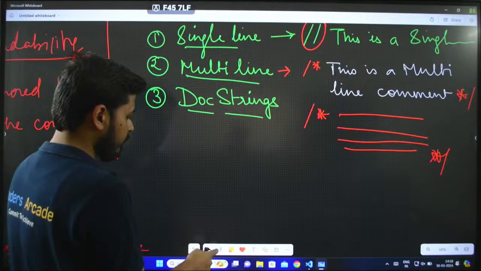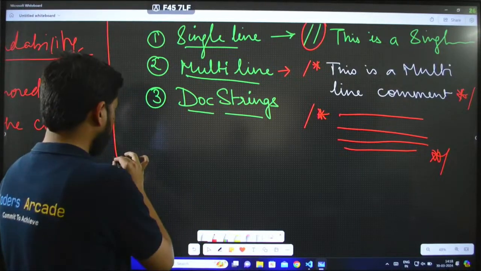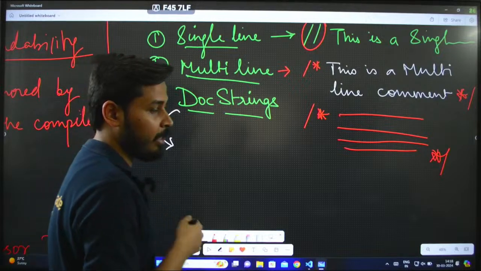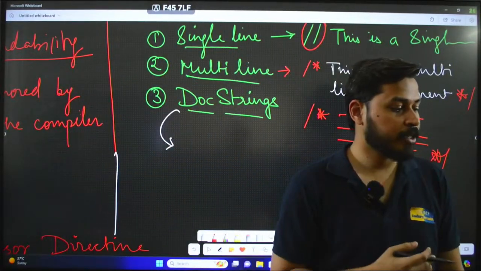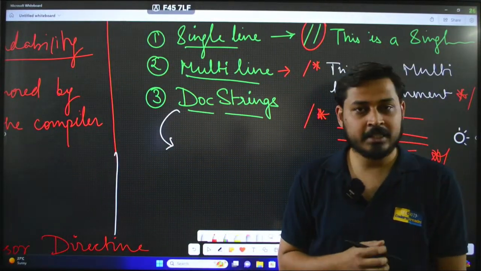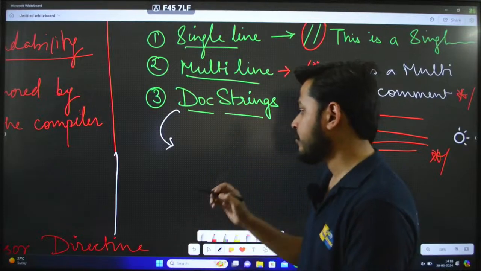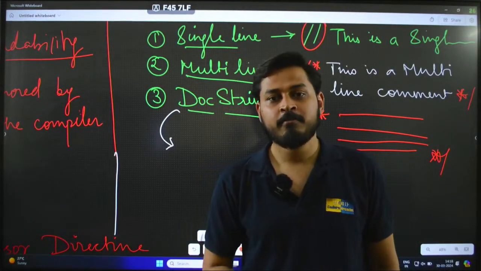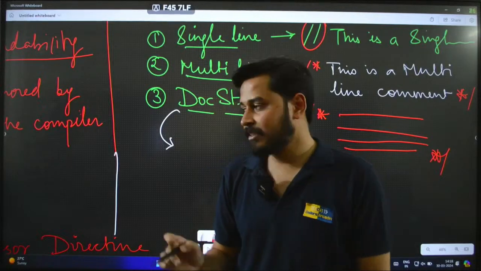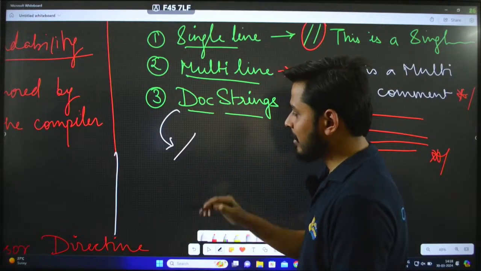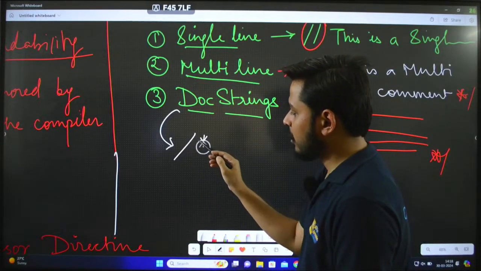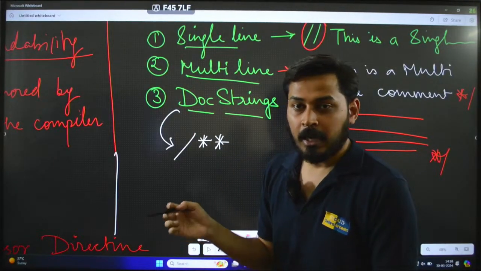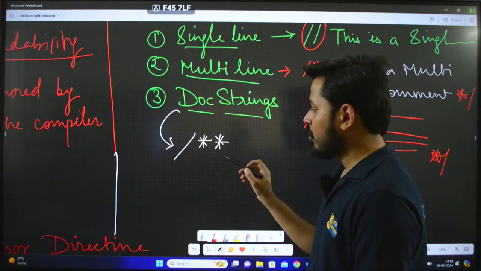Now next up is documentation string. Okay, so documentation string, as the name suggests, is used for documentation purposes, and that is your documentation string. In this case it is also 95% a multi-line comment only, but the difference here is that you give forward slash, but here you give 2 stars. Now rather than giving 1 star you give 2 stars,